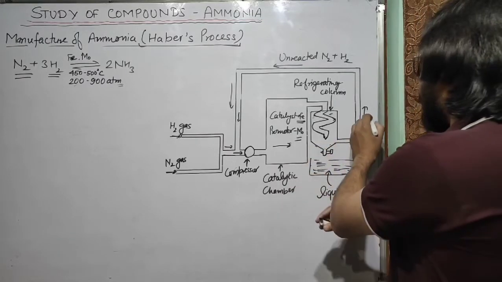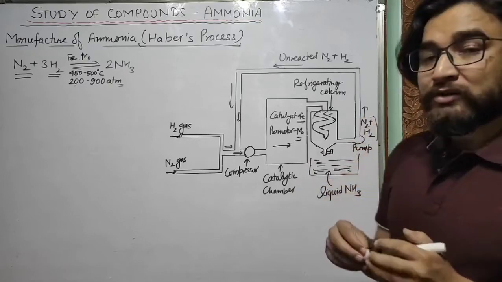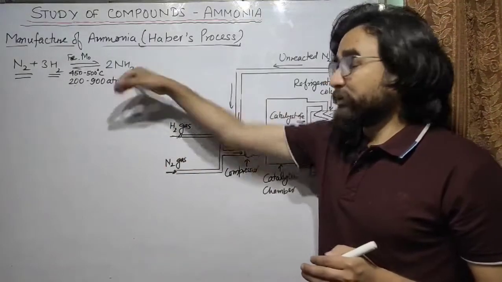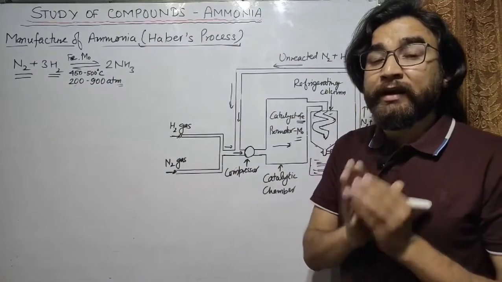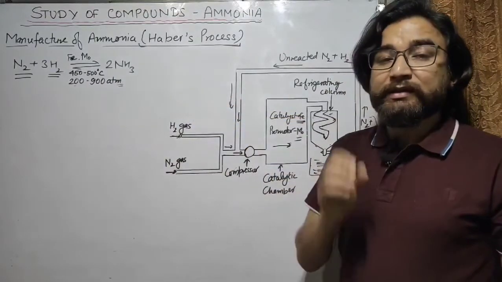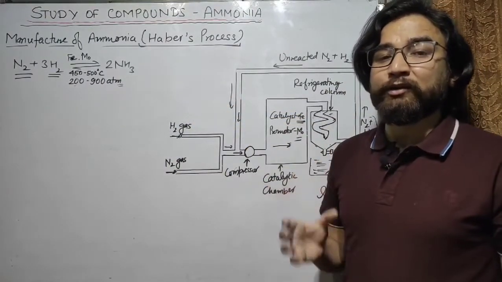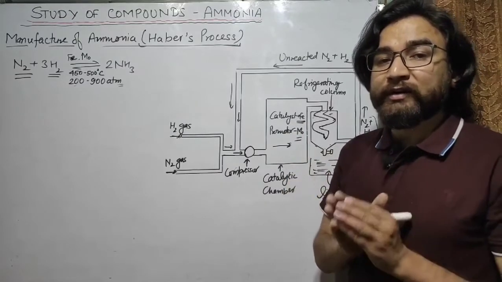Now, unreacted nitrogen and hydrogen: if the reaction takes place, not all the nitrogen and hydrogen will convert to ammonia. Some molecules of nitrogen and hydrogen will not react to form ammonia.